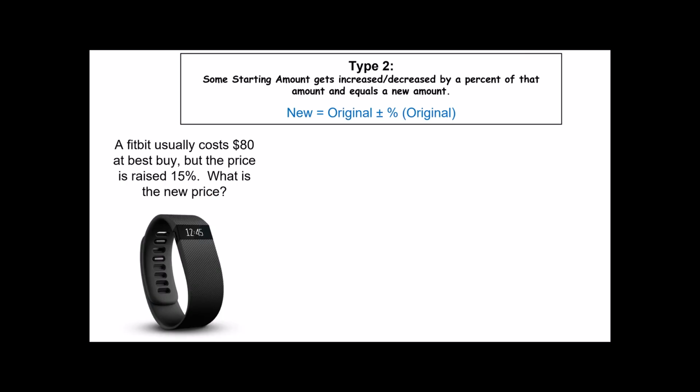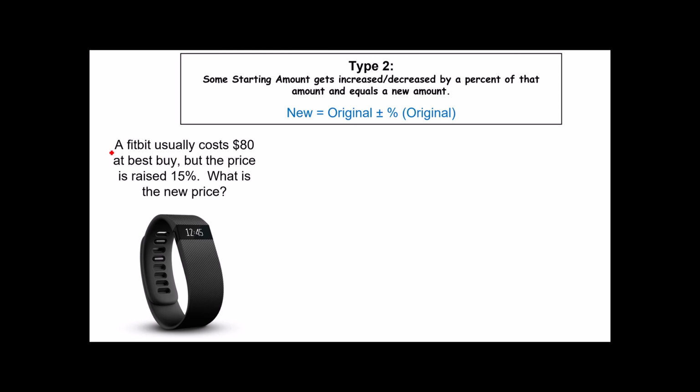Okay, here's type 2. Type 2 says that some starting amount is going to get increased or decreased by a percent of that amount, and it's going to equal a new amount. I usually write it out like this. New equals original plus or minus some percent of the original. Here's an example for us.